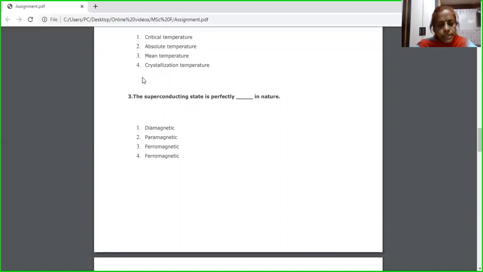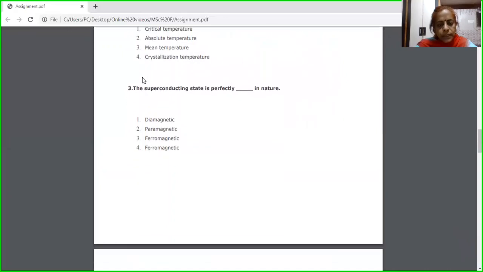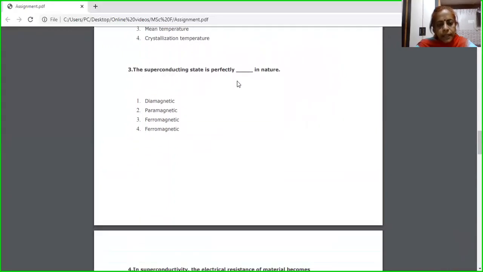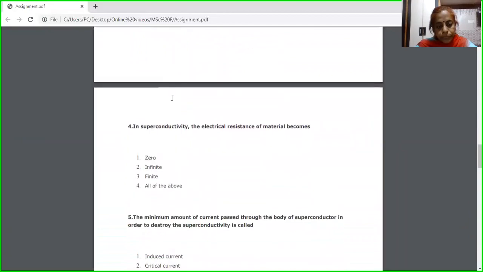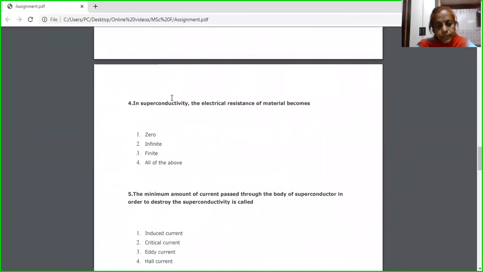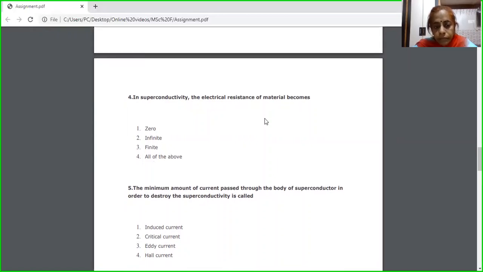The third question is: the superconducting state is perfectly dash in nature. You have to determine the nature of the superconducting state. Fourth is: in superconductivity, the electrical resistivity of a material becomes, you have to find the value of electrical resistance of a material in which state? In the superconducting state.